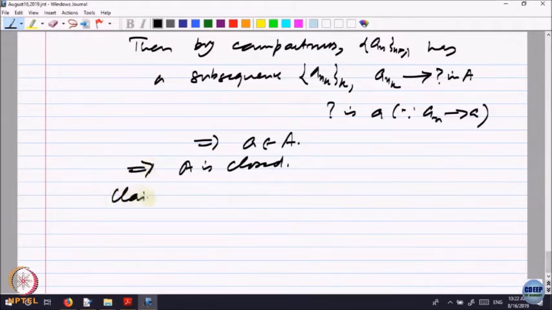Next, I should prove that A is bounded. If A is compact, it must be bounded. If it is not bounded, what will happen? If it is a subset of R n, when do you say a subset of R n is bounded?